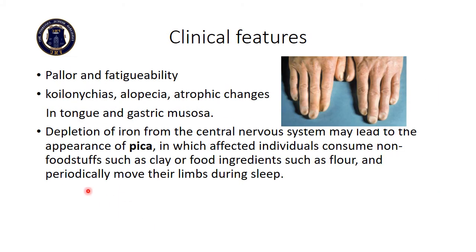Clinical features. The patient with iron deficiency anemia will present with pallor and fatigability, koilonychia, which are spoon-shaped nails, alopecia, and atrophic changes in the tongue and gastric mucosa. Depletion of iron from the central nervous system may lead to the appearance of pica, in which affected individuals consume non-foodstuffs such as clay or food ingredients such as flour, and periodically move their limbs during sleep.